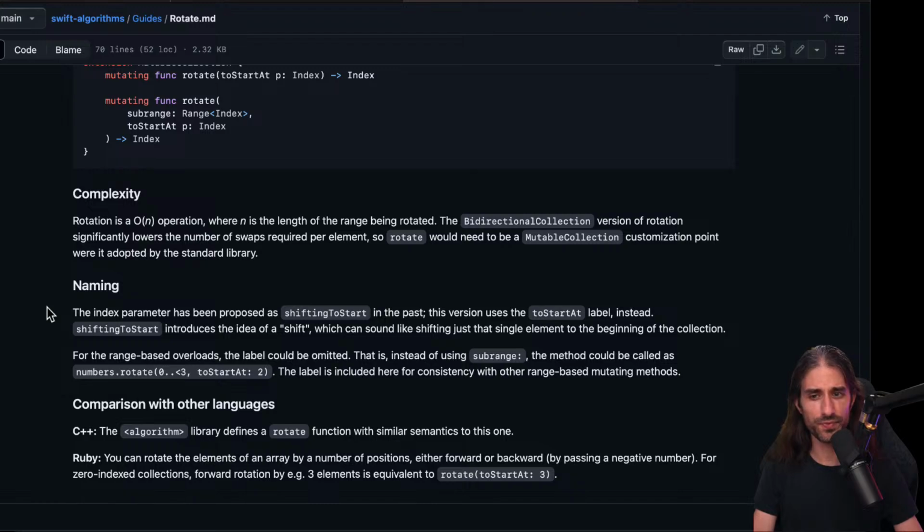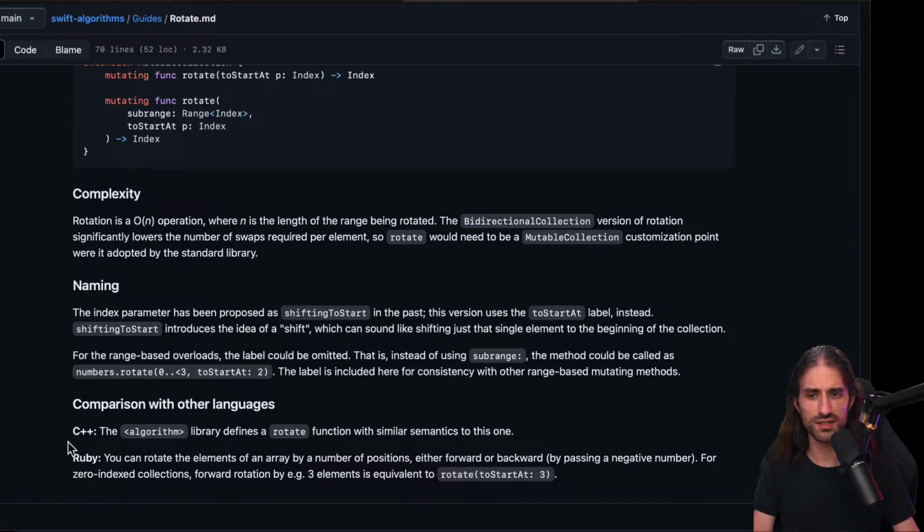And so for the naming, the index parameter has been proposed as shifting to start in the past. This version uses the to start at label instead. Shifting to start introduces the idea of a shift, which can sound like shifting just that single element at the beginning of the collection. For the range-based overloads, the label could be omitted. That is, instead of using subrange, the method could be called as numbers.rotate the range to start at. But the label is included here for consistency with other range-based mutating methods.